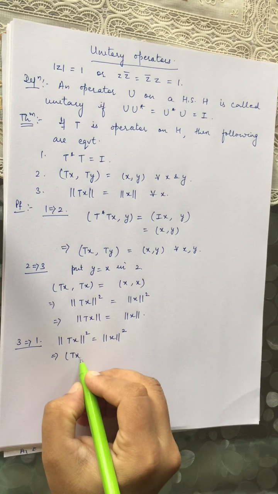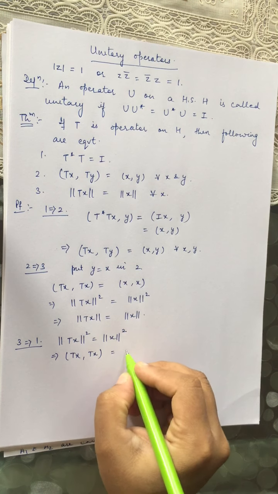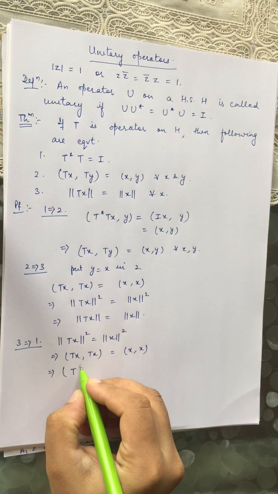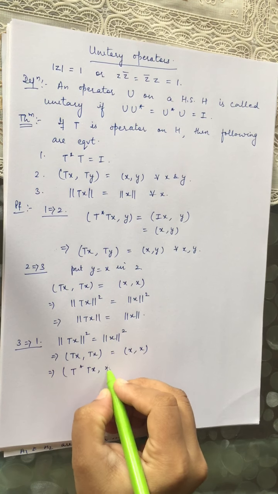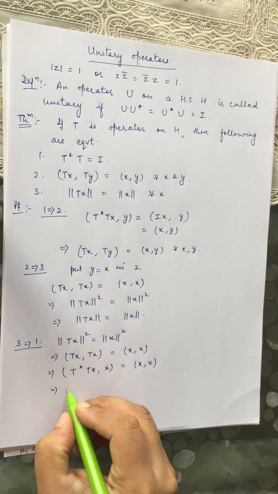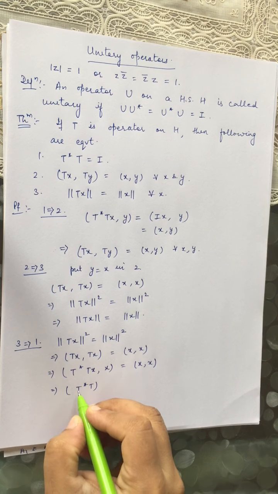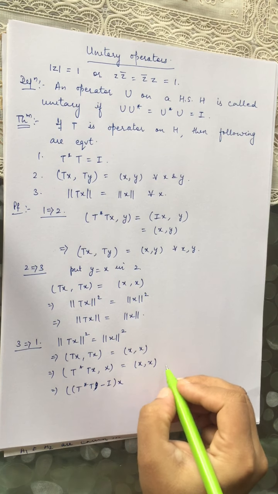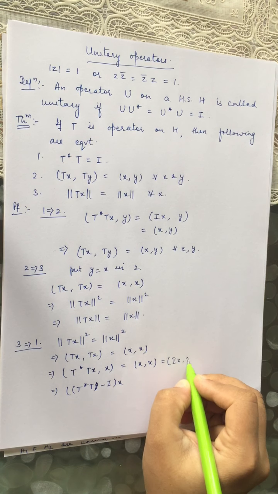That means the inner product of Tx with x is equal to the inner product of x with x, which means from here we can say the inner product of T star Tx with x is xx, which means T star T minus I, because this x can be written as Ix.